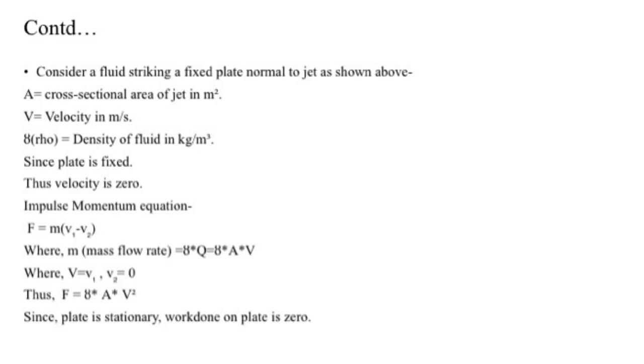Here v1 is the initial velocity, equal to the velocity V, and the final velocity v2 will be 0 as the plate is fixed. So our final equation from the momentum equation is F is equal to rho into area into velocity square. Now as the plate is stationary, the work done will be 0.